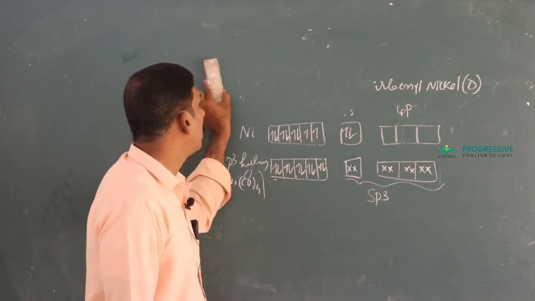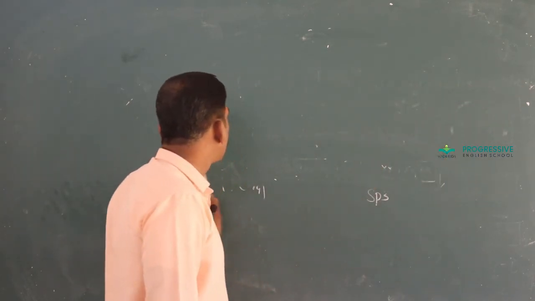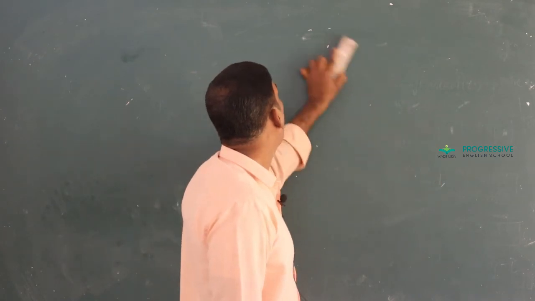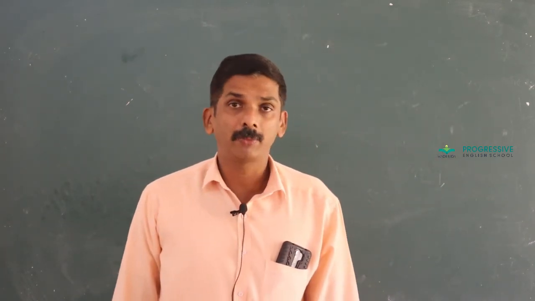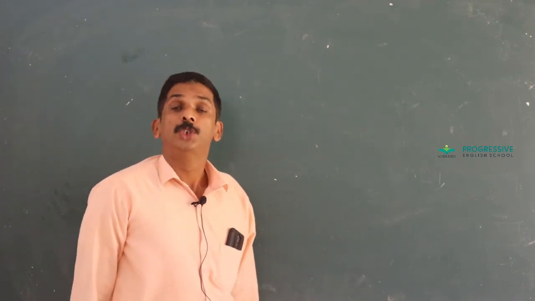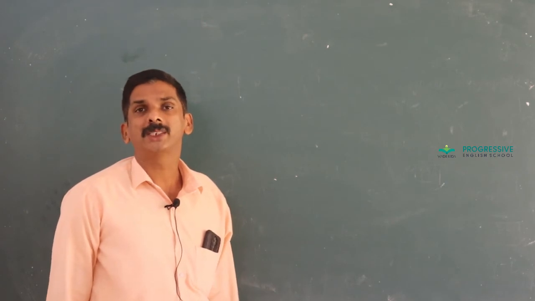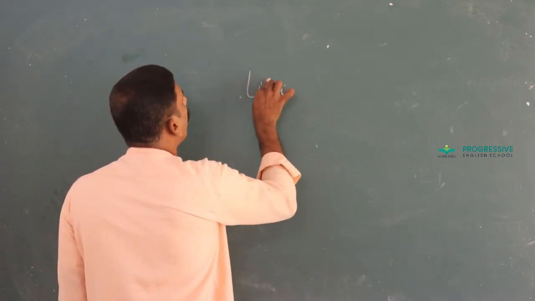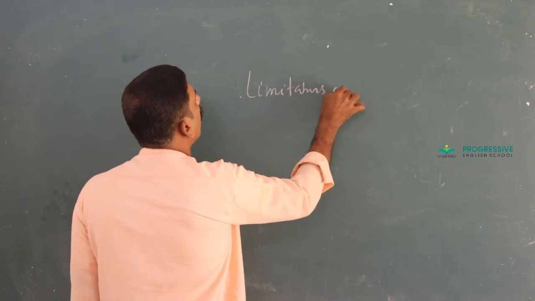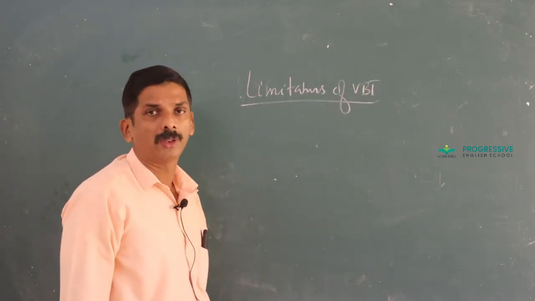These are the examples for explaining how valence bond theory applies in coordination compounds, like how we can explain the magnetic property, geometry, as well as hybridization of a complex on the basis of VBT. And next we discuss the limitations of VBT. What are the drawbacks of valence bond theory?